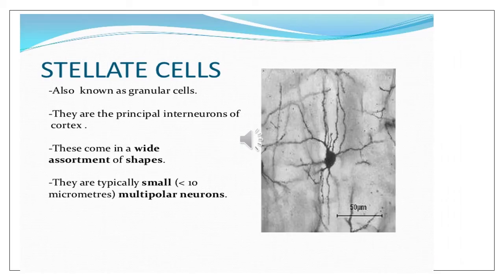In this slide, you can very clearly see a stellate shaped cell or the granular cell. They are the principal interneurons of the cortex and they are typically small, less than 10 micrometer, and they are multipolar neurons.